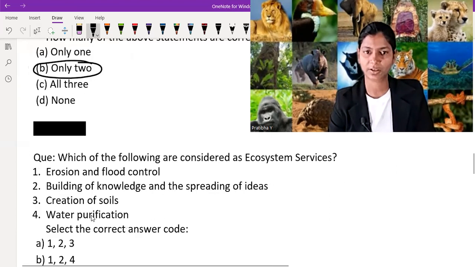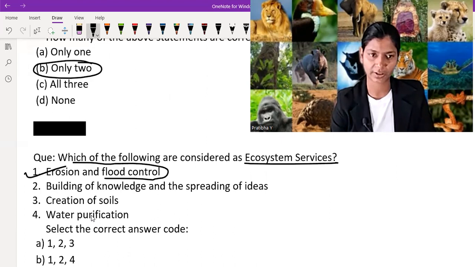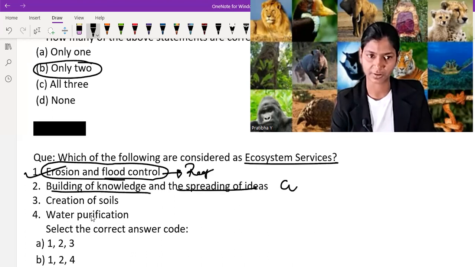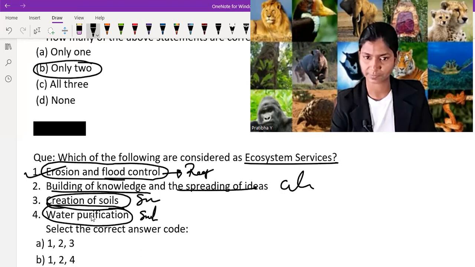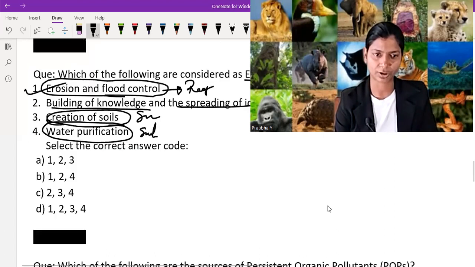Which of the following are considered as ecosystem services? First one is erosion and flood control. Yes, erosion and flood control come under regulating services. Building of knowledge and spreading of ideas, cultural services. Formation of soil, supporting services. Water purification, I think this one is also supporting services. So all the options 1, 2, 3, 4 are correct.